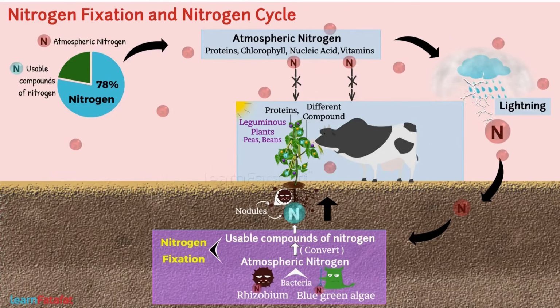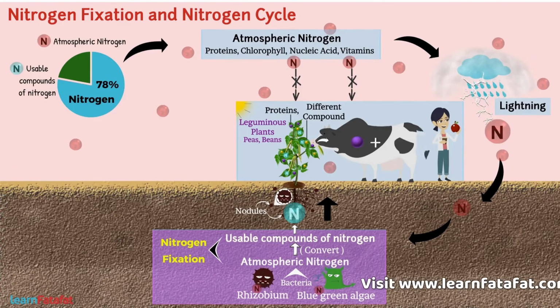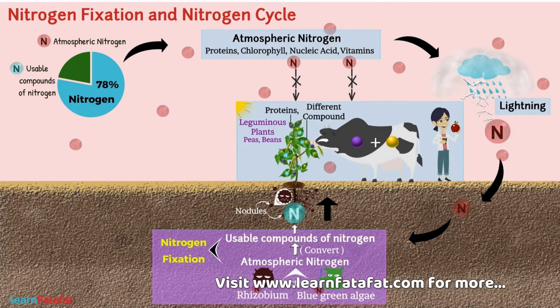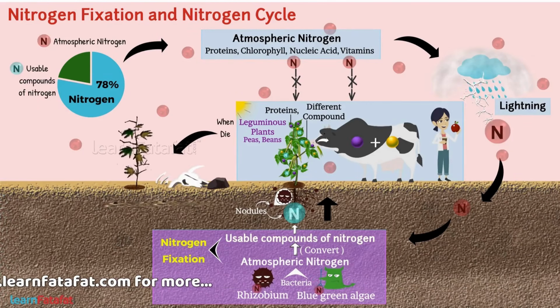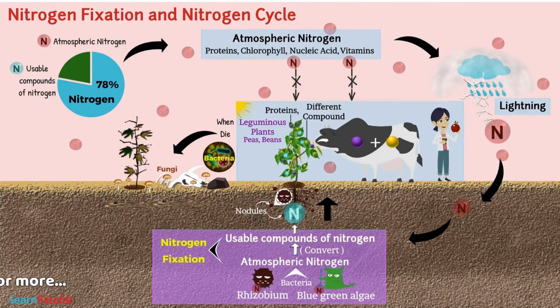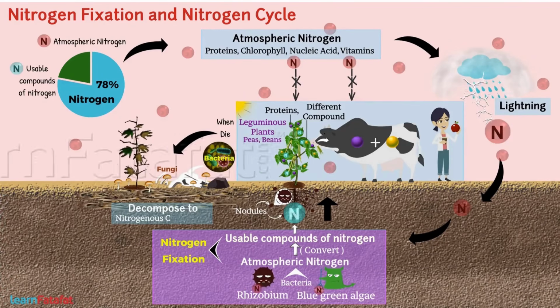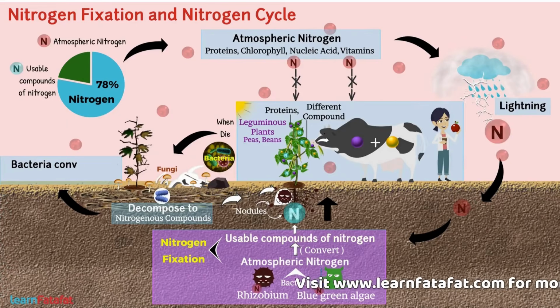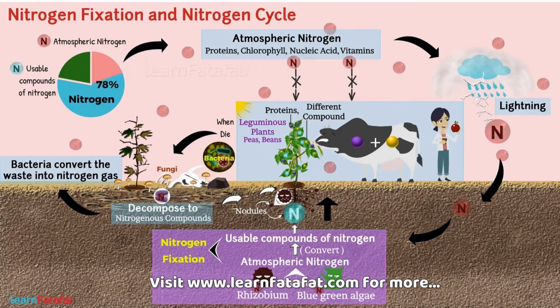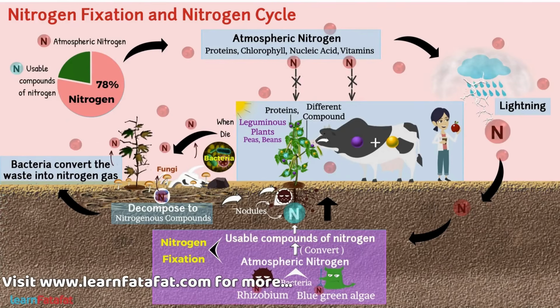All animals, including us, get these proteins and other nitrogen compounds from plants. When plants and animals die, bacteria and fungi present in the soil decompose them into nitrogenous compounds, which are again taken in by the roots of plants. Certain other bacteria convert the waste into nitrogen gas, which goes back into the atmosphere.